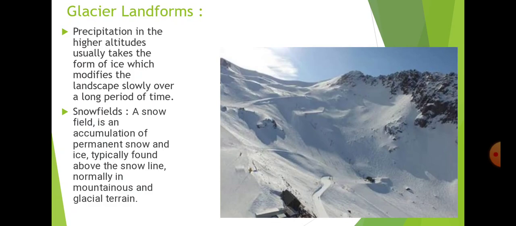Then the most important thing that we have to read is the place where the most snow is found. That is known as the snow field, because this area always has permanent ice and snow found over here. Okay, so what is a snowfield? The area where the permanent glacier or permanent ice is found, basically, that place is known as the snow field.